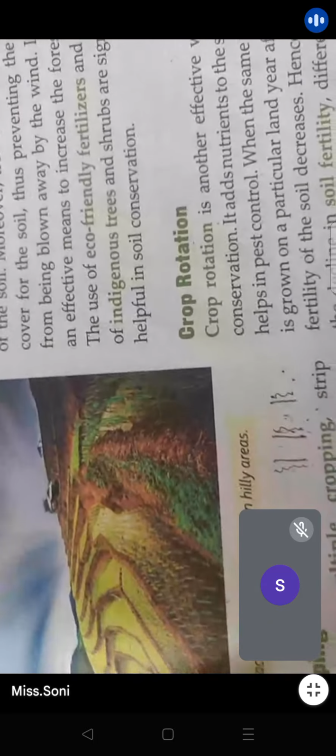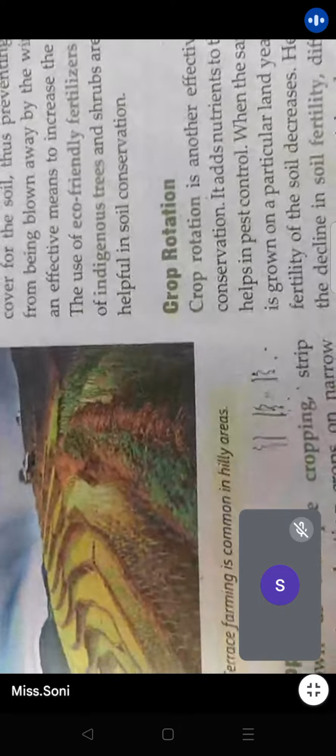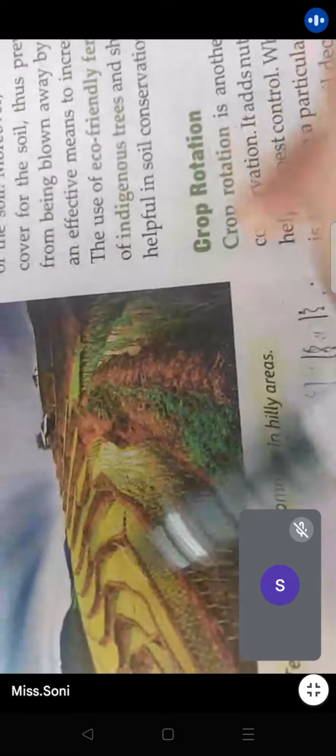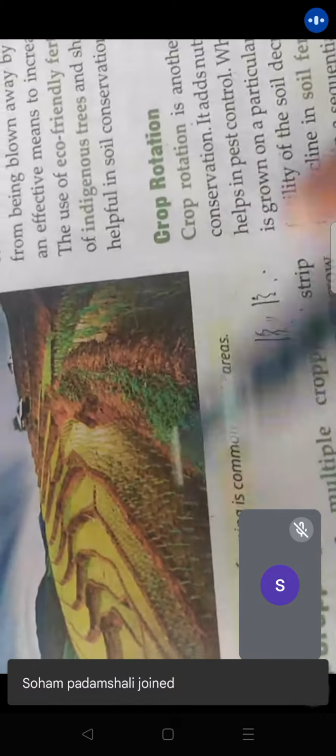It will take all the plants, all the crops, all the fertility of the land, and it will go down. Right? Yeah, that's why contour tilling is done and boundaries are made, to protect the surface land from sliding down. Very simple. Next is terrace farming.